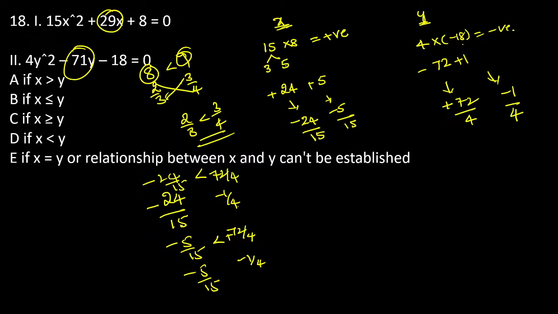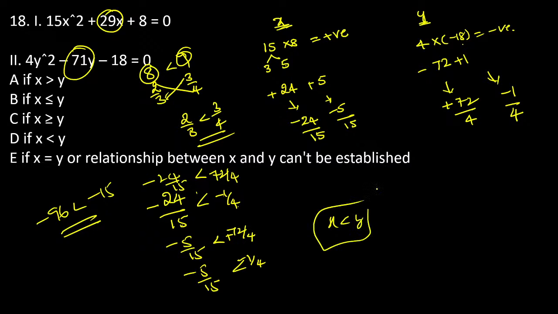24 4s are 96, 15 5s are 15. See, minus 96 is always smaller than minus 15. That's why the answer is defined as x less than y. In the negative values, if the positive value 96 is greater than 15, then in the negative values minus 96 is always less than minus 15. The answer becomes x is less than y. There is no equal.